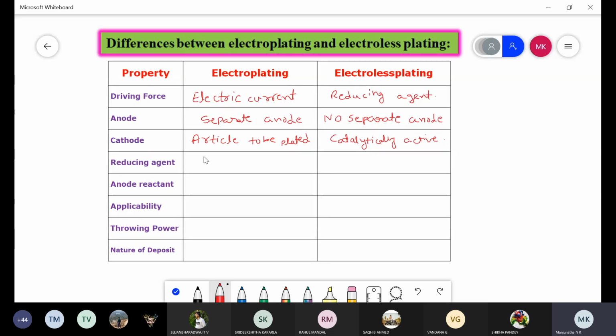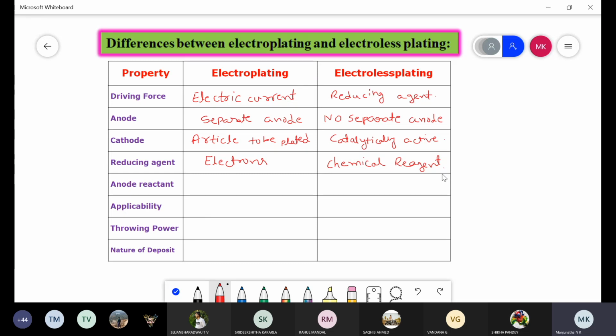And another property, that is the reducing agent. In the case of the electroplating process, the reducing agents are electrons. So the electrons liberated at the anode reduce the metal ions present in the electroplating bath solution into metals. But in the case of the electroless plating process, the chemical reagent, whatever reducing agent we are using, reduces metal ions into metal atoms.